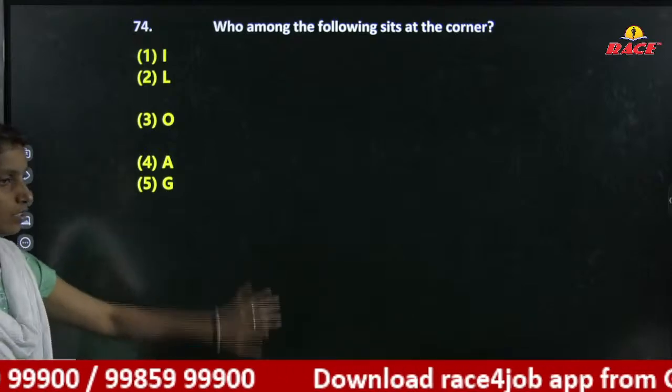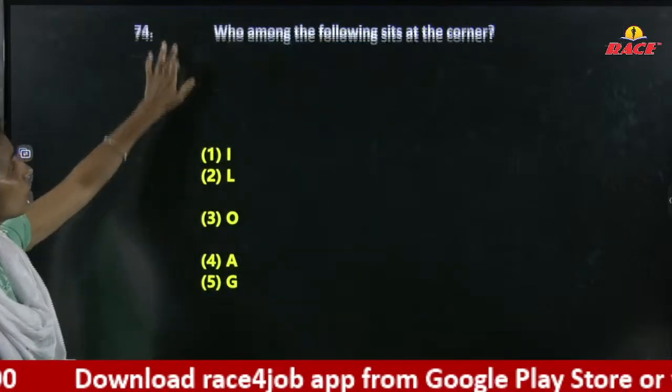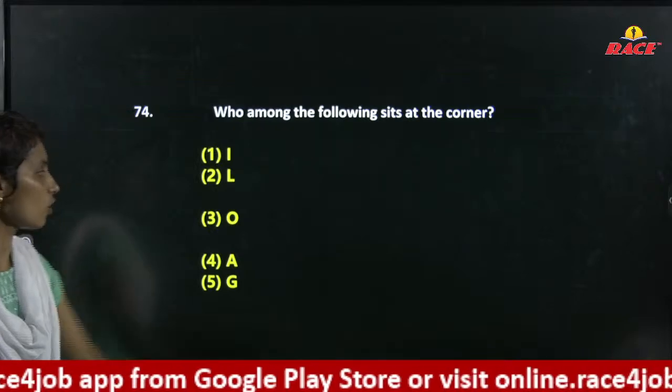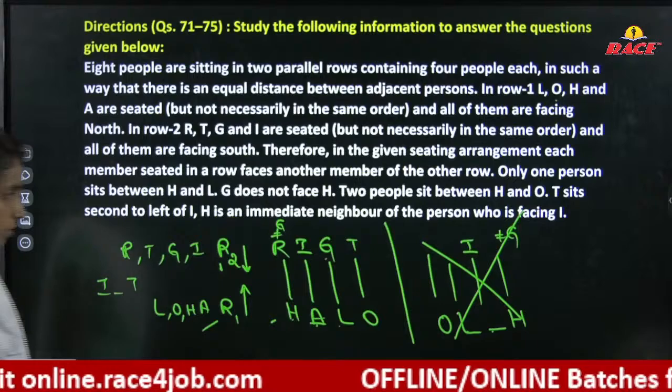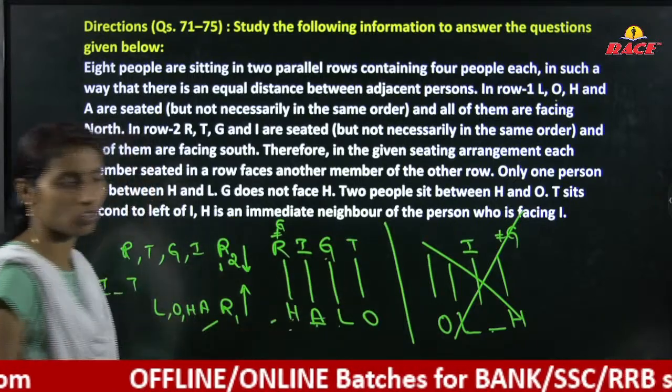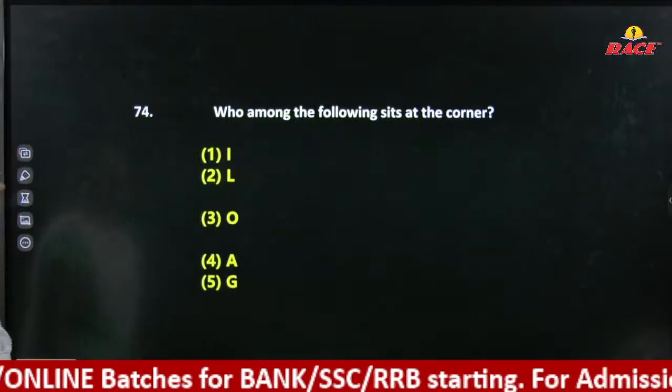Next. Who among the following sit at the corner? In the corner we have O. H, O, R, T are the corners. O is at the corner.